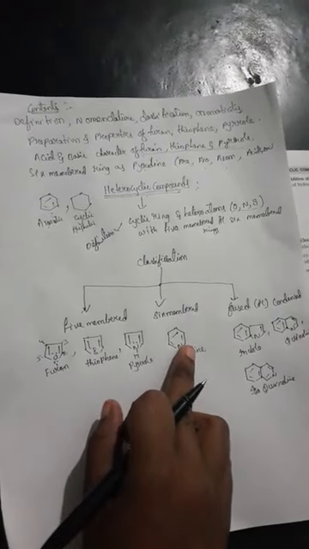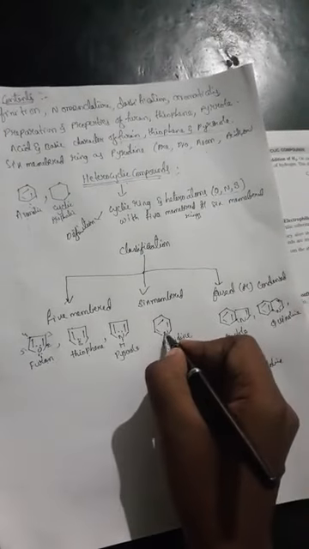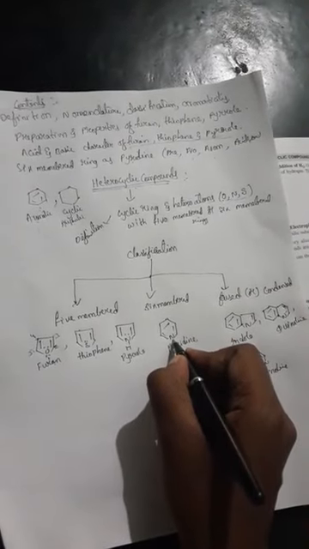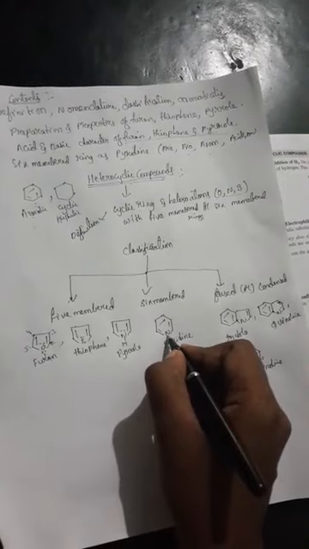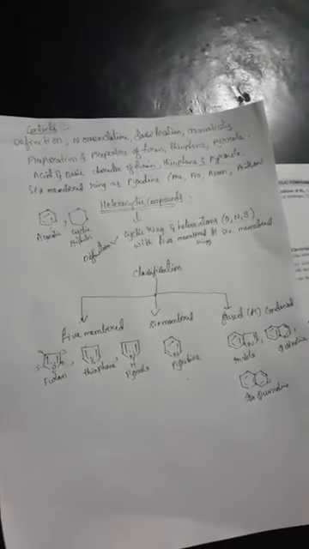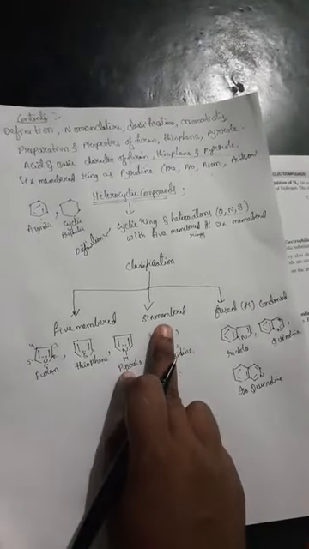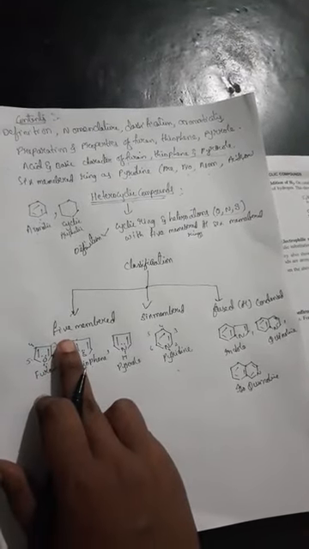Coming to the 6-member ring, it is same like the benzene ring, but here a nitrogen atom is present. Okay, so this nitrogen atom consists of what? Pyridine. This is also a 6-member ring. 1, 2, 3, 4, 5, 6. So 5 carbons and 1 heteroatom consists of a 6-member ring, and 1 heteroatom and 4 carbons consists of a 5-member ring.